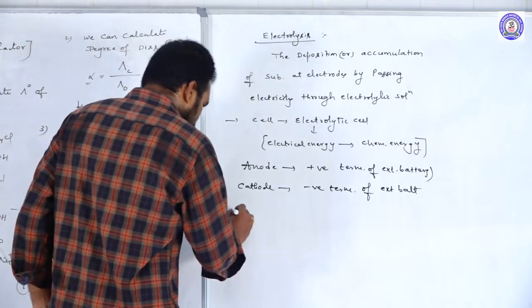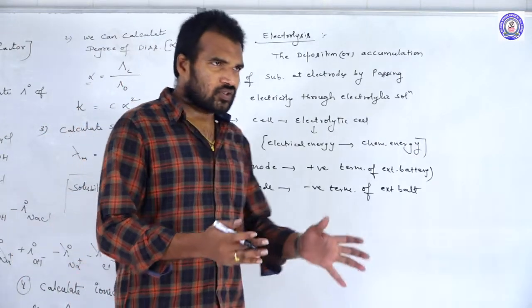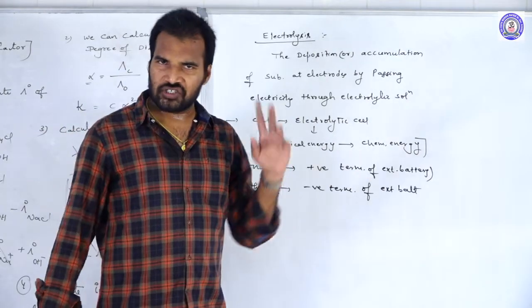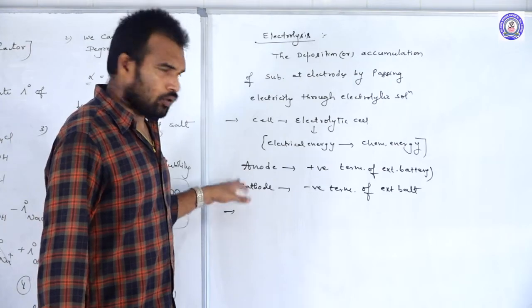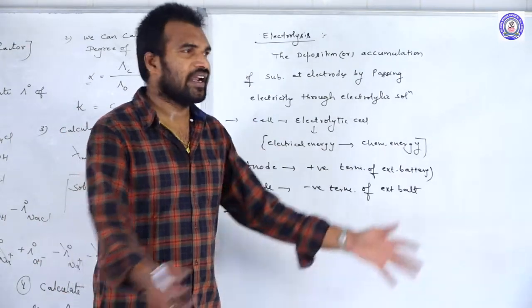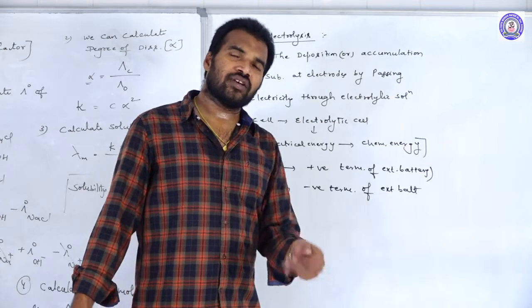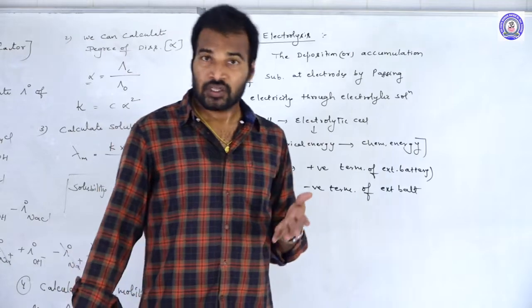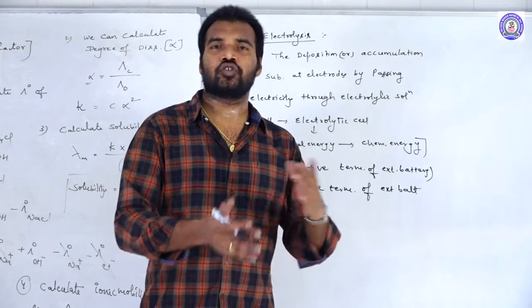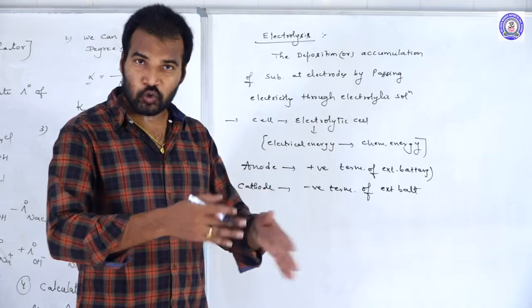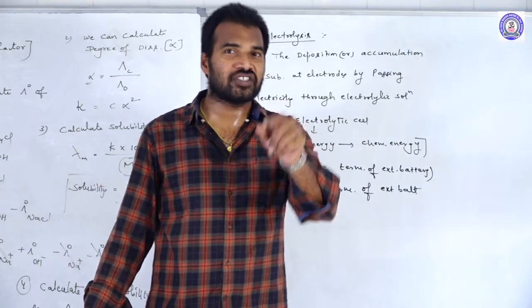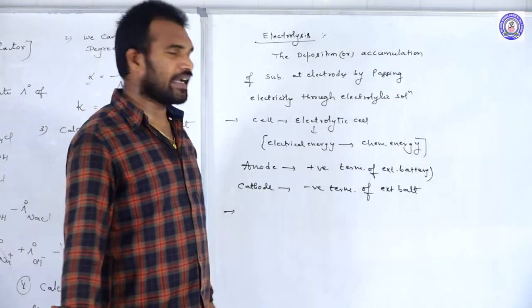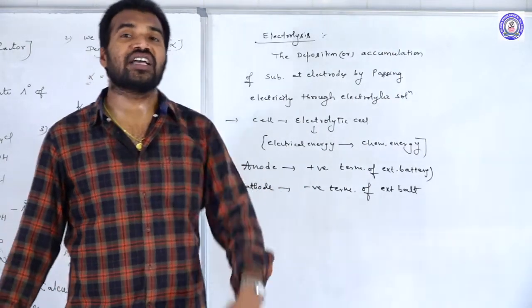Okay, next one. As we know, when you pass the electricity, anions are attracted towards anode and they undergo oxidation, and the cations are attracted by the cathode, there they undergo reduction and they are deposited. Suppose in the electrolytic solution, if there is only one cation and one anion, there is no problem. Suppose if the solution has two or more anions or two or more cations, then which cation or which anion will deposit first? So that is decided based upon the discharge potential.